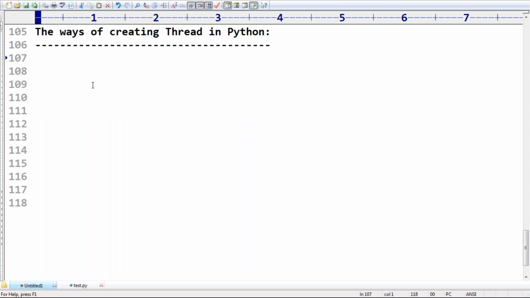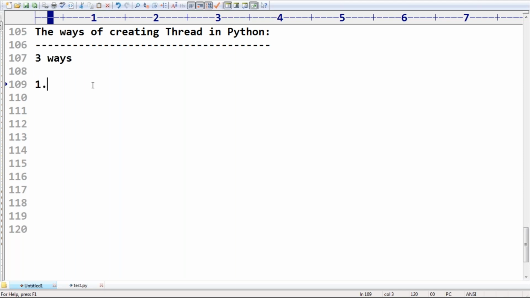Very simple. We can create a thread in Python by using three ways. Sometimes you can write a class, sometimes we may not write a class. Sir, I'm a procedural oriented programmer, I don't want to write any class.